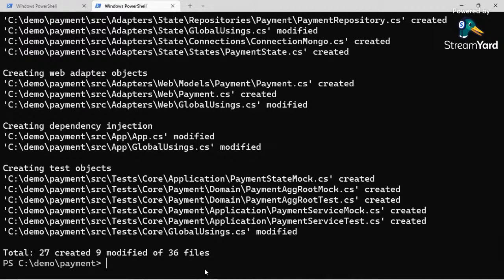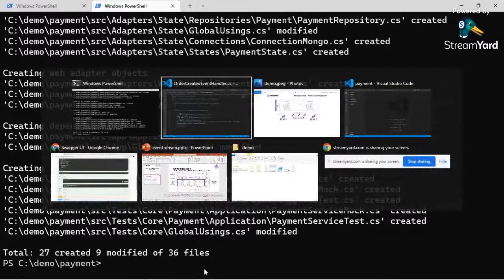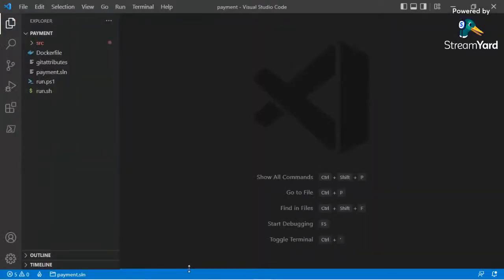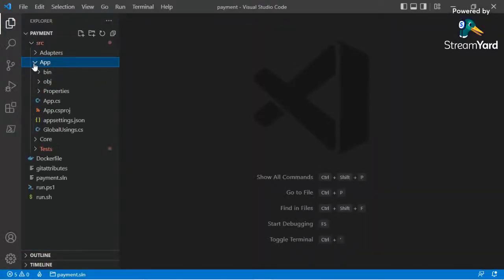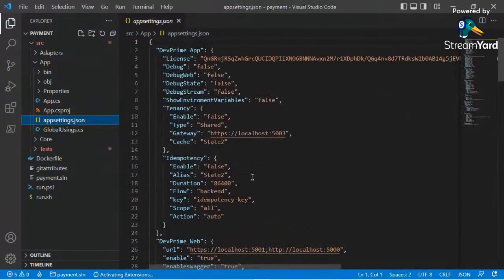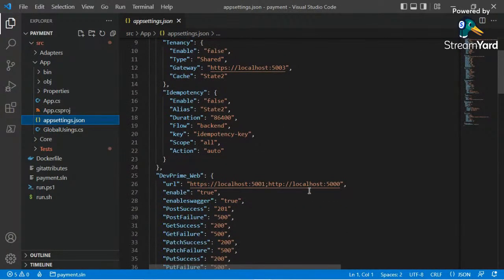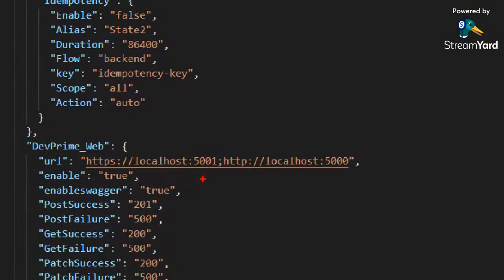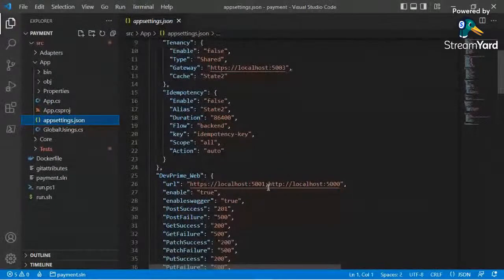Okay, I just did the first start method here, and we got a payment microservice. I need to change its ports because it's supposed to be an API, and I want it to run on a different port so I don't have a clash, because the order microservice is running on 5001 and 5000, so I need to change it. This is 5003. This is 5000.